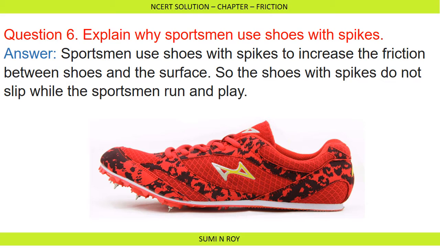Why do they use shoes with spikes? Because these spikes make the surface of the shoes rough, and as we already know, a rough surface means more friction. Now the interlocking will be more, so the friction will be more and the shoes can make a better grip, and the sportsmen will not slip when they run or play.